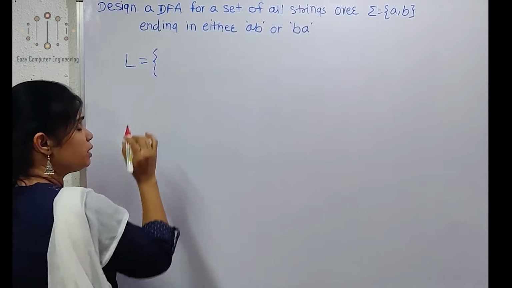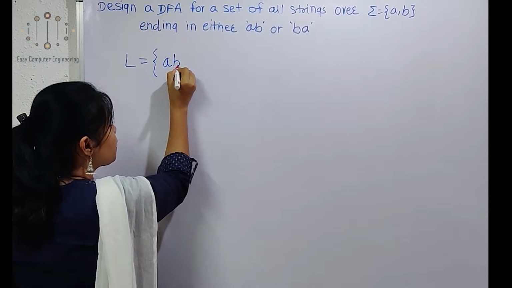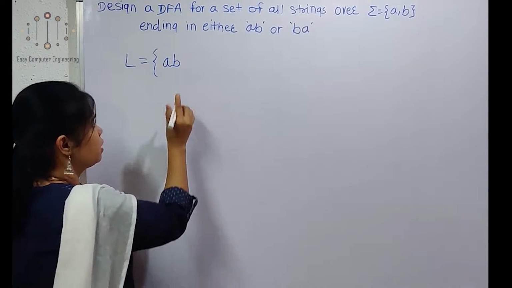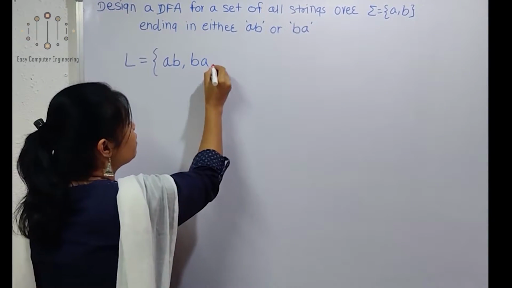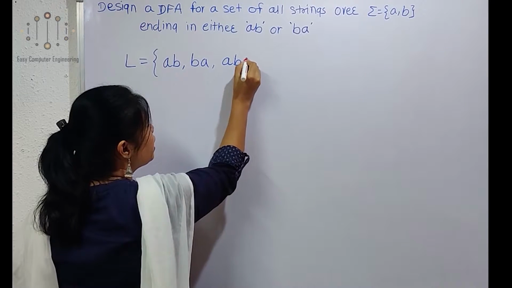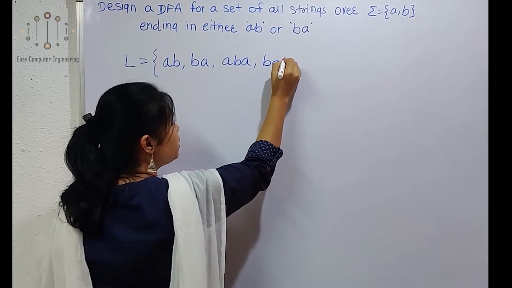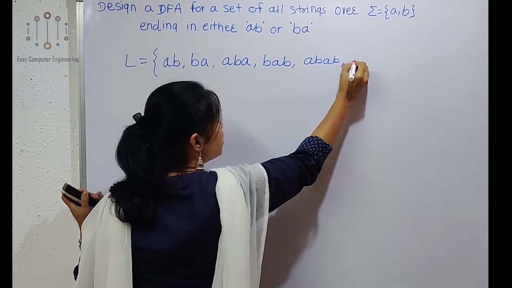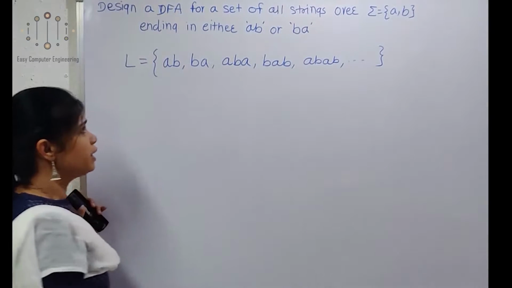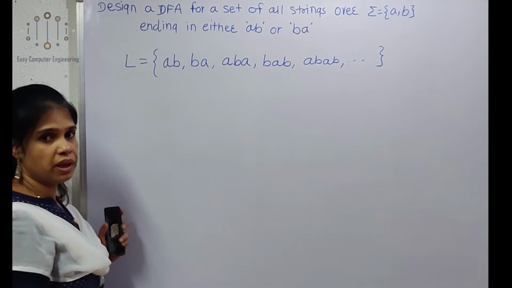In the language, the minimum string will be AB, ends with AB, possible. Ends with BA is also possible. ABA is also possible. BAB is also possible. ABAB. Like this we can write strings in this language which end with either AB or BA.